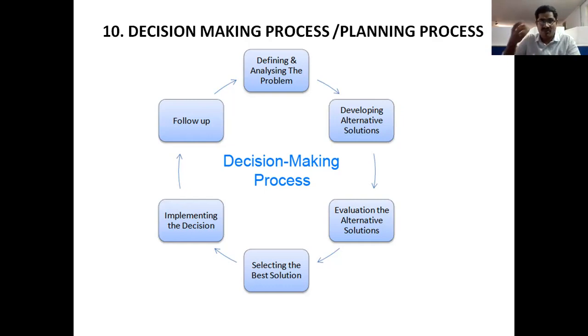So, a right decision making process is like this: identify the problem or opportunity, develop different solutions, evaluate and list out the merits and demerits of each and every alternative, select the best solution, then implement the selected solution, and follow up. Finally, we solve the problems of the company or our personal life, and we can achieve the company targets and our personal life targets. So this is a brief discussion about the decision making process.